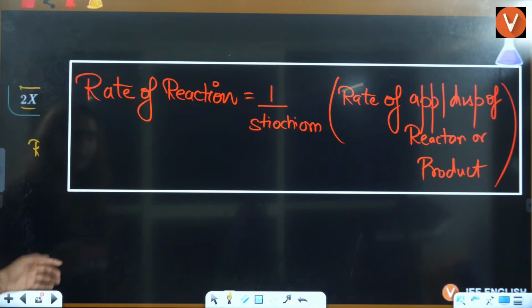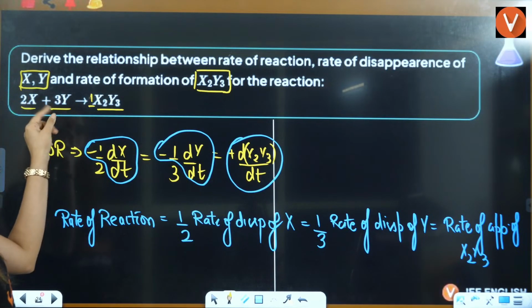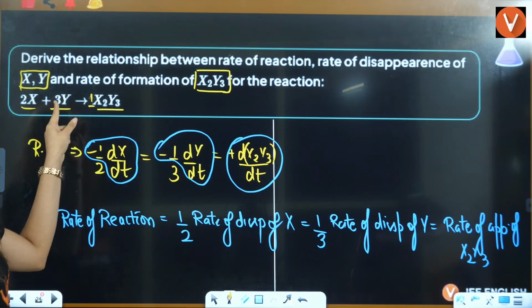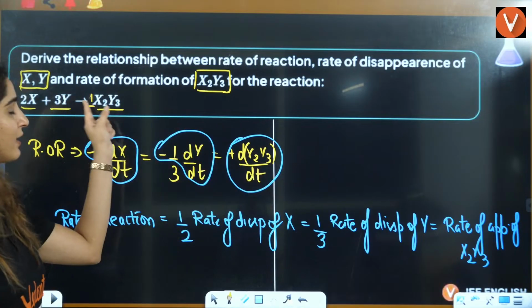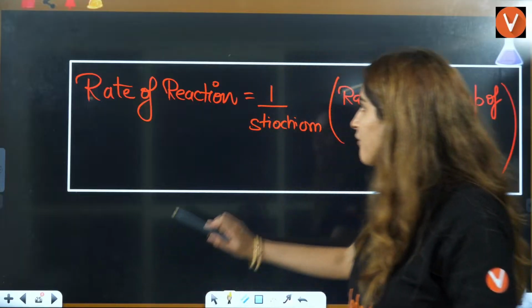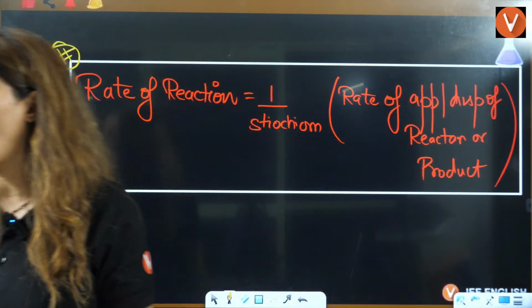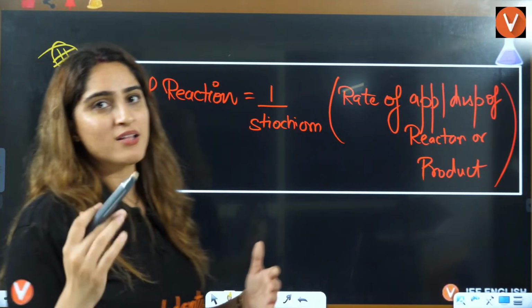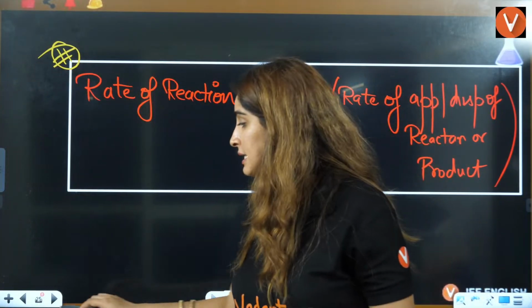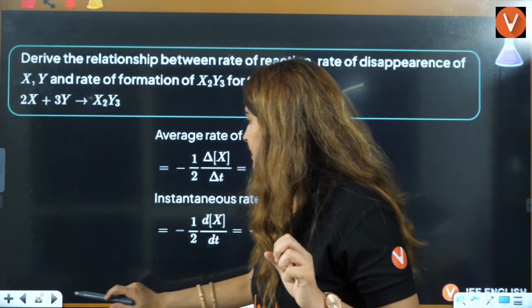So if you see, rate of reaction is nothing but 1 by stoichiometry, rate of disappearance, 1 by stoichiometry, rate of disappearance, 1 by stoichiometry, that is 1 only, rate of appearance. So directly we have this formula that you should definitely know if you want to answer at a good pace, right? Okay, that is clear.